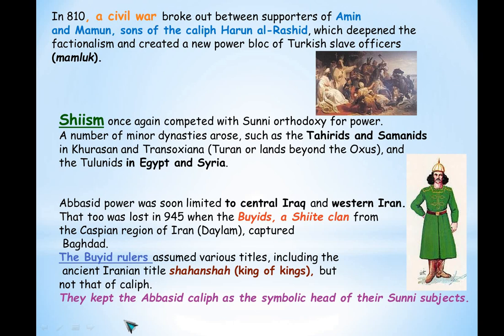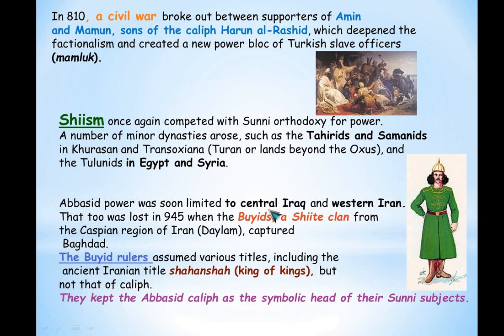And they also kept the Abbasid Caliph as a symbolic head of their Sunni subjects. Of course, there were two different groups, and we saw that the Buyids followed Shiism. Sunnis were also there in that particular empire, and the Buyid rulers came and dominated this place.